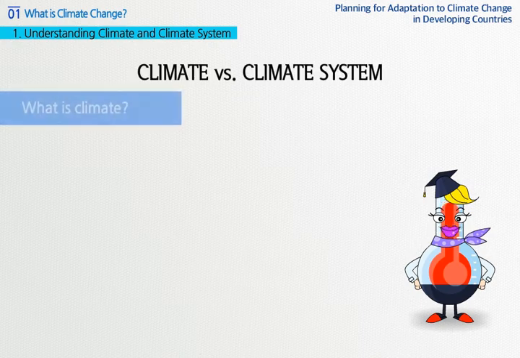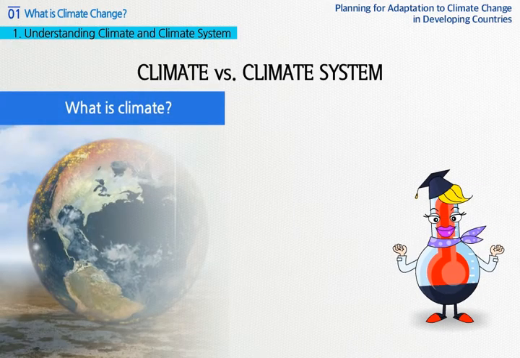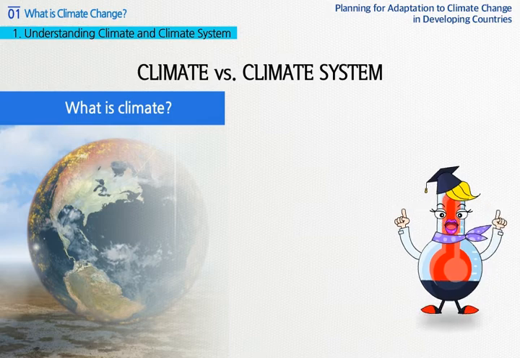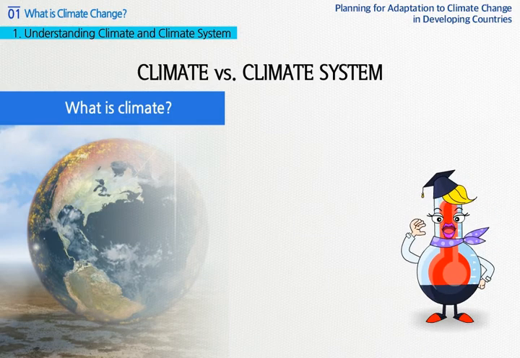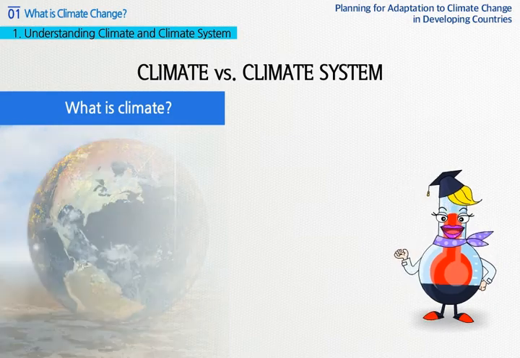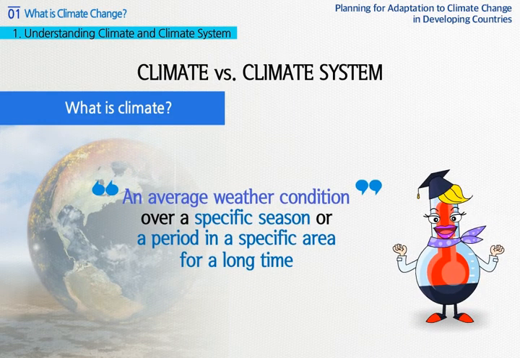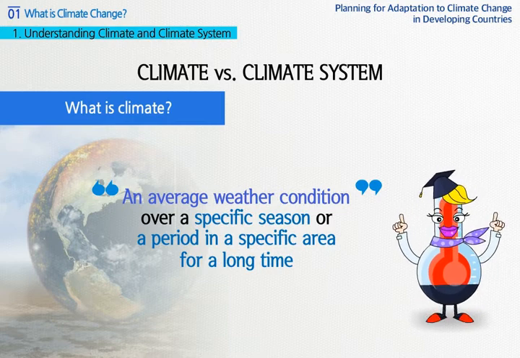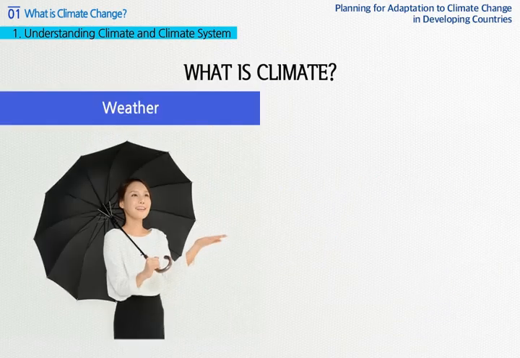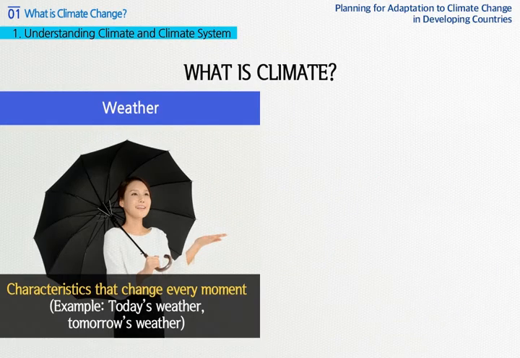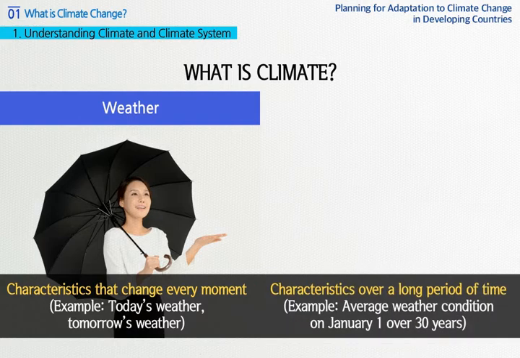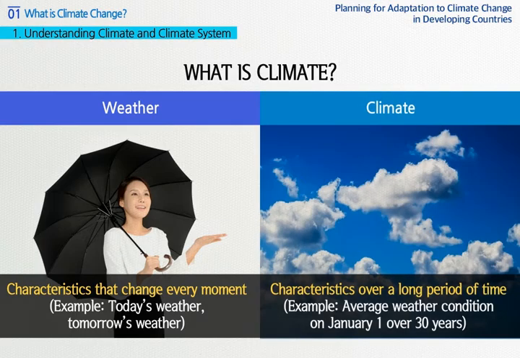Do you know what climate is? What is a climate system? Before discussing climate change, let us explore climate and climate system first. In general, climate is an average weather condition that occurs over a specific season or a period in a specific area for a long time. For example, today's or tomorrow's weather and other characteristics that change every moment are called weather, while the characteristic over a long time, such as an average weather condition on January 1st over 30 years, is called climate.